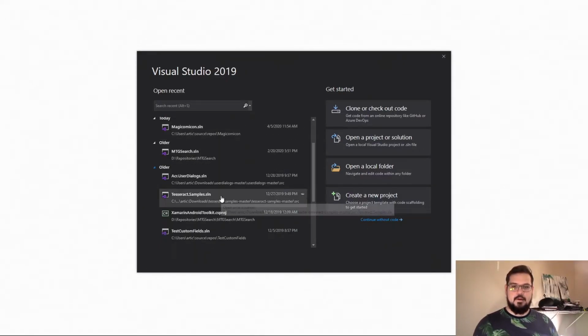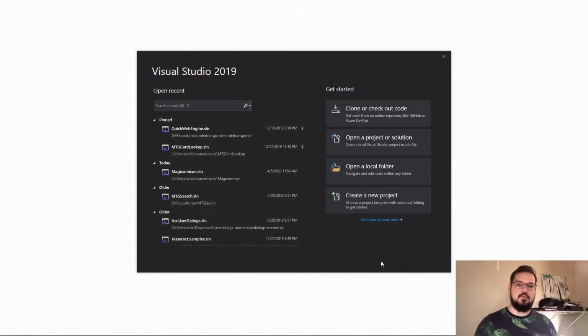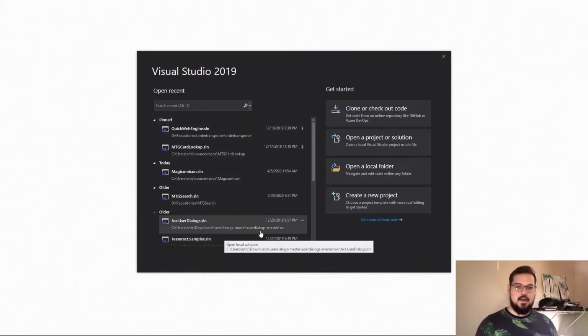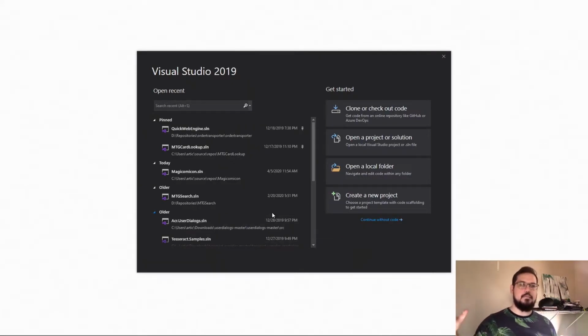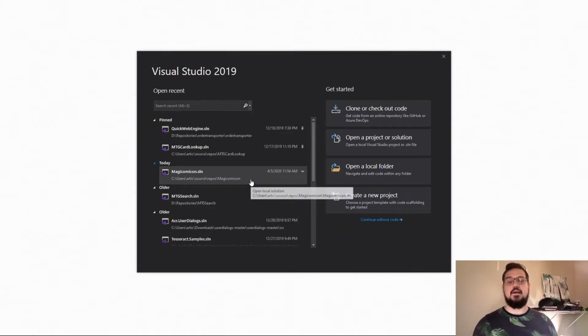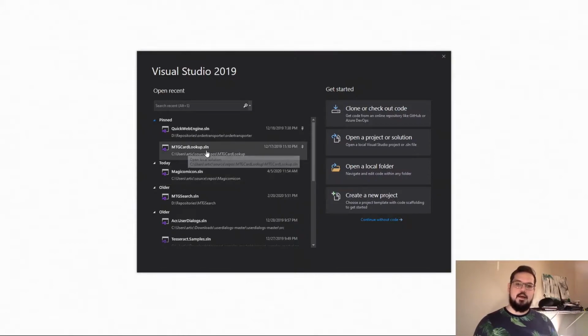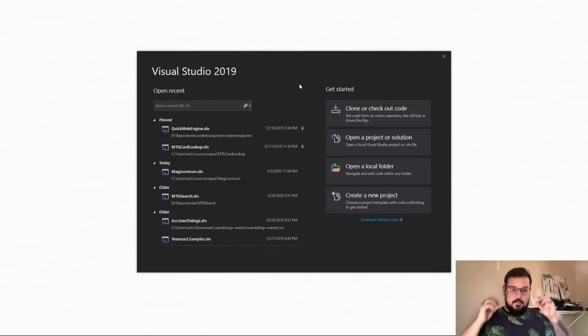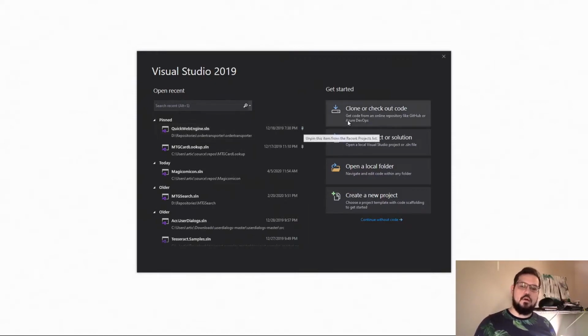You'll see a couple of my ridiculous programs here. I've played around with OCR, which is Tesseract, another kind of optical character recognition program for reading pictures and getting the text out of them. MTG Search, I'm a big Magic the Gathering fan. I don't know a ton of the lore, I'm learning that as we go, but I wanted to make a Xamarin app that allowed you to look up cards and compare their prices on certain websites. MTG Card Lookup is another one. Quick Web Engine was from one of my old jobs, so we won't get into that. I won't be looking at that code at all.